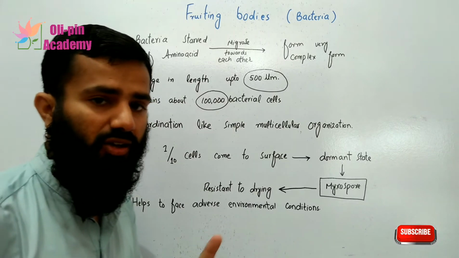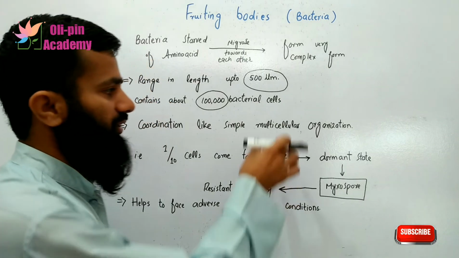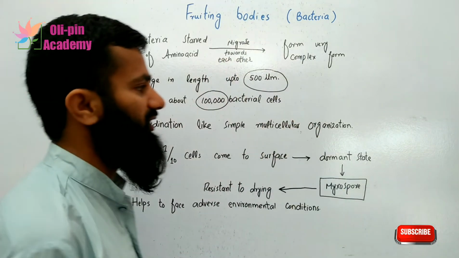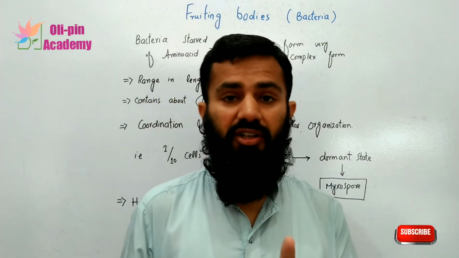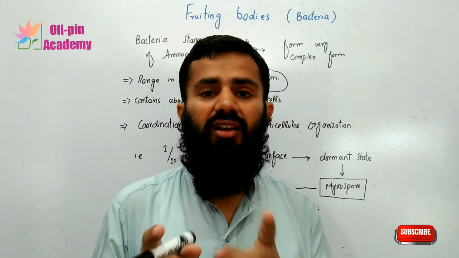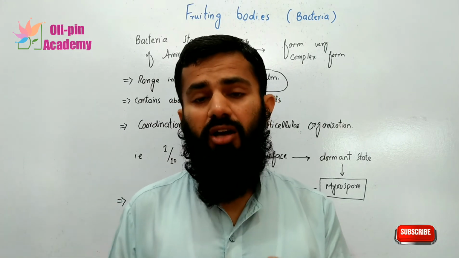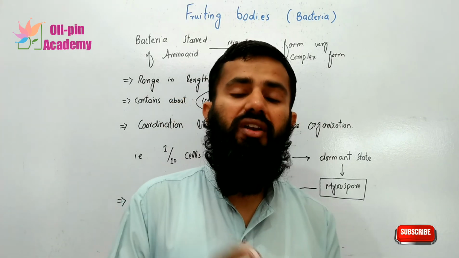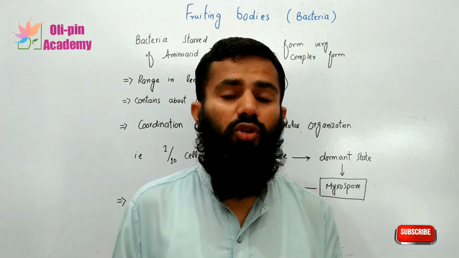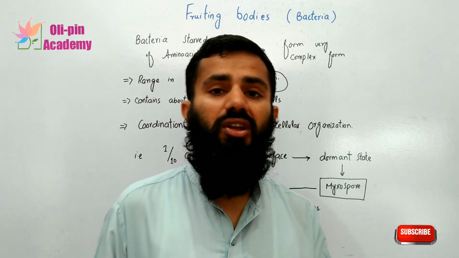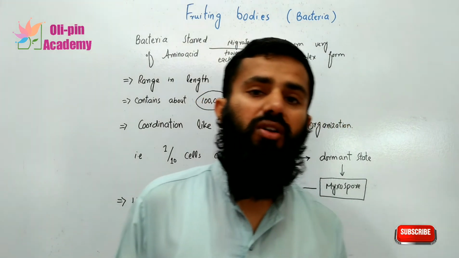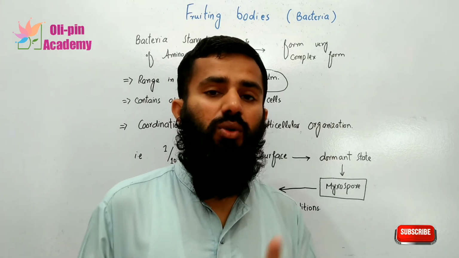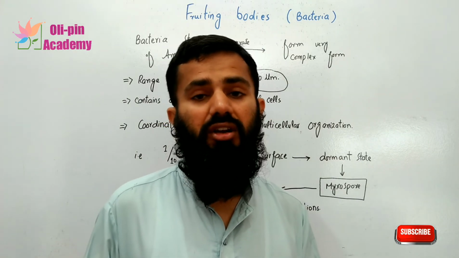What is the common property between this colonial form of the bacteria, like fruiting bodies, and the simple multicellular organization? In the start we looked at the simple colonial form: there is no property of coordination, no division of labor, no division of task. While in the multicellular organization there is also a large collection of cells, but the property in these cells is coordination, the division of labor, the division of function.